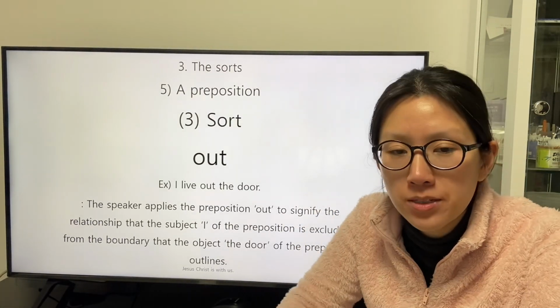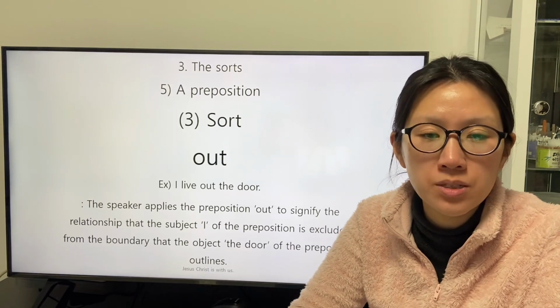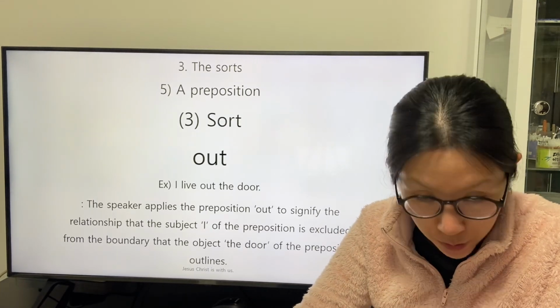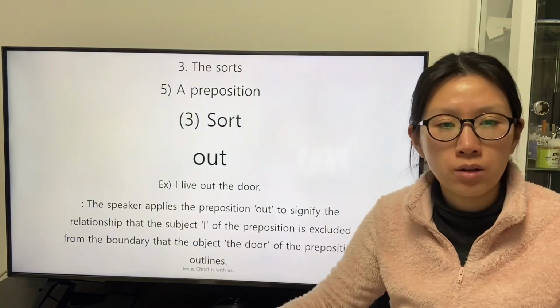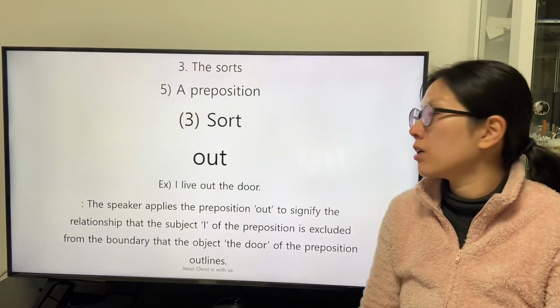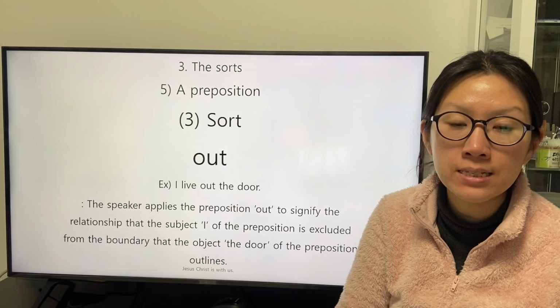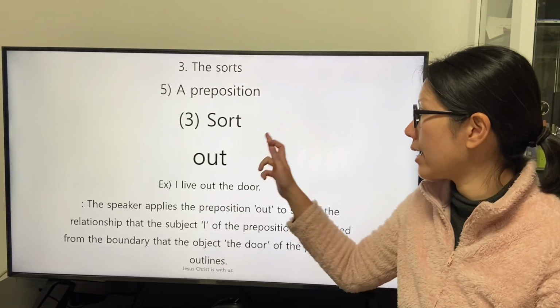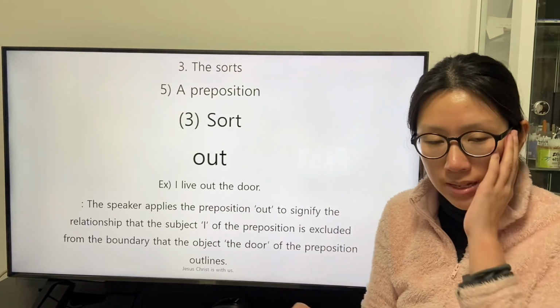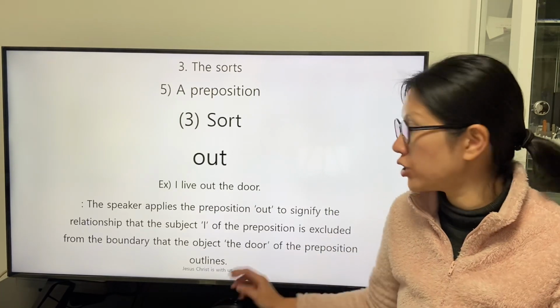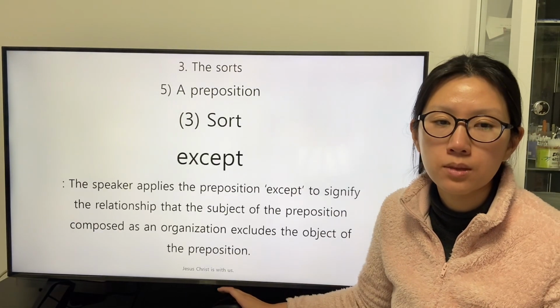The speaker applies the preposition out to signify the relationship that the subject I of the preposition out is excluded from the boundary that the object the door of the preposition outlines.